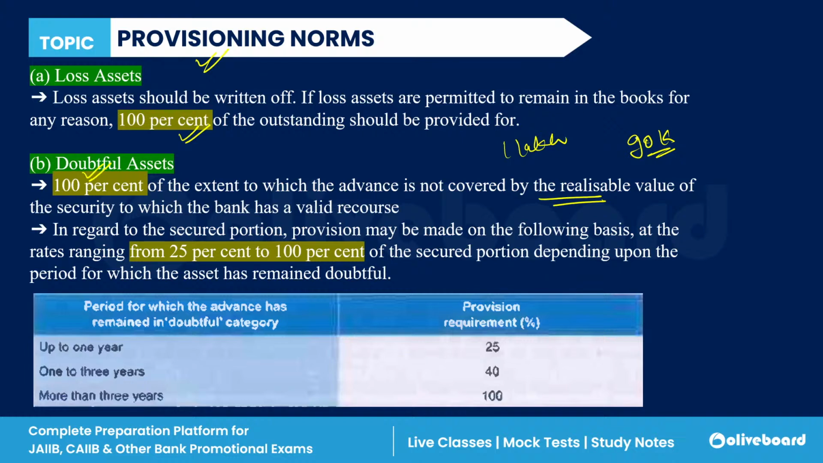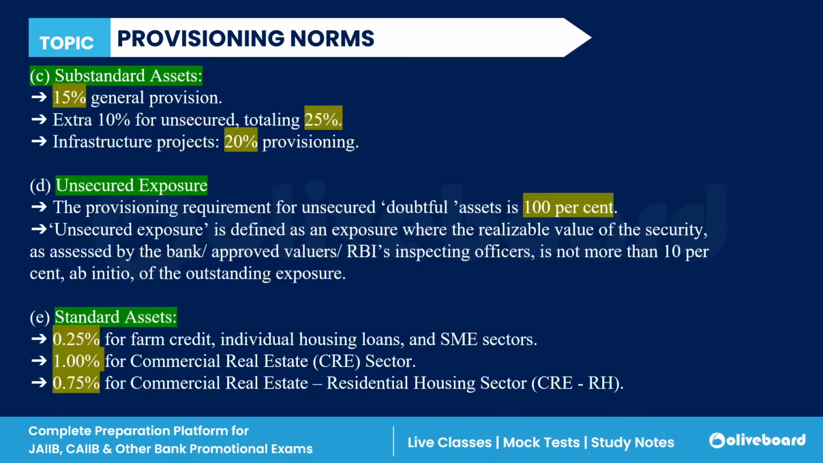Now, for the secured portion, meaning the 90,000, you have to keep 25% to 100%. So in this secured portion there is a variation. You can keep from 25 to 100% as provisioning. Up to 1 year, 25% provisioning is to be kept. From 1 to 3 years, 40% provisioning is to be done, and for more than 3 years, 100% provisioning is required.